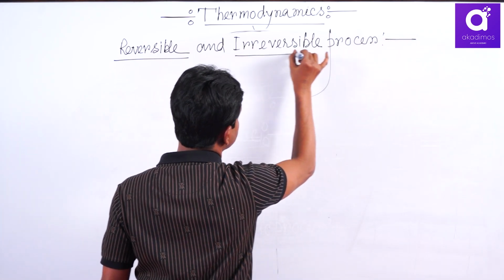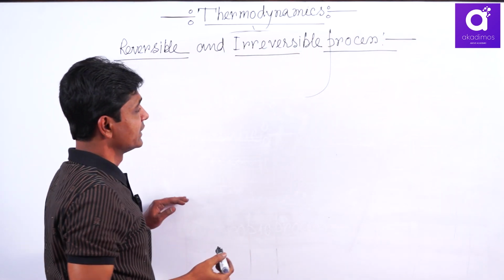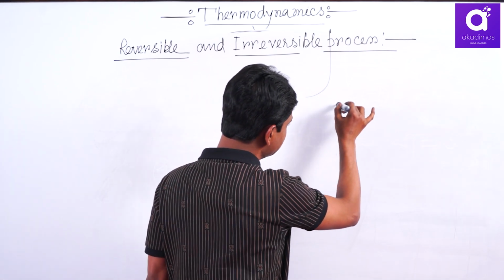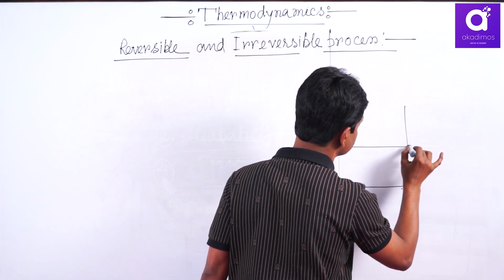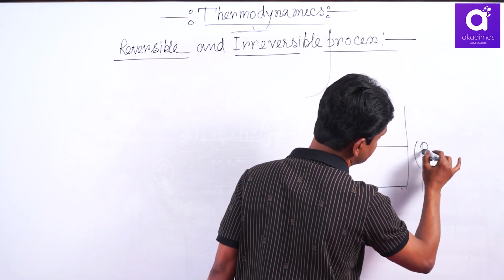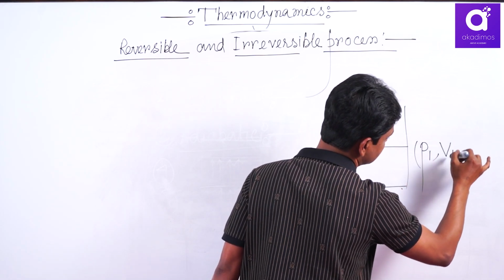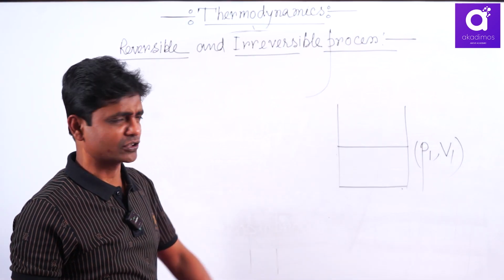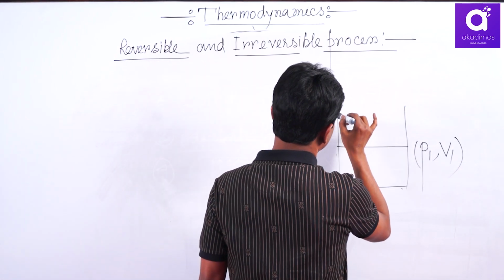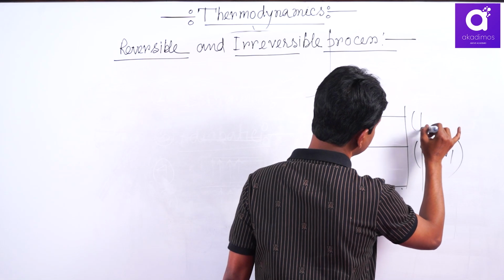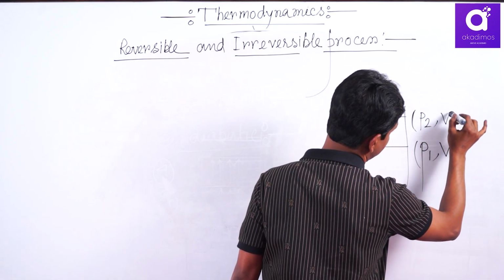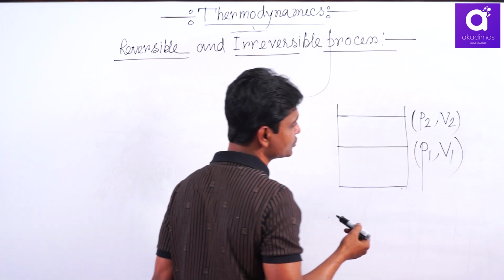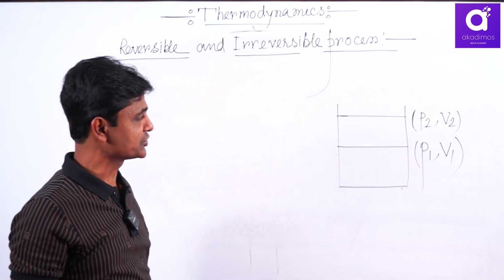Irreversible process. Actually, see, here I have taken gas, initial state, let P1, V1. I am taking temperature constant. The final state is P2, V2. It is a gross change and considerable change. You have decreased pressure to P2, volume increases to V2.